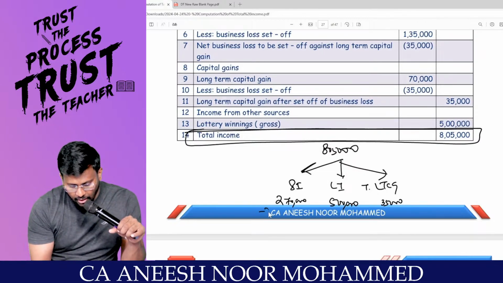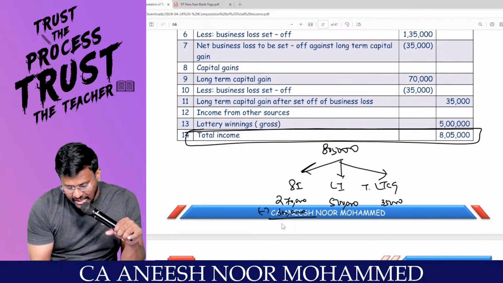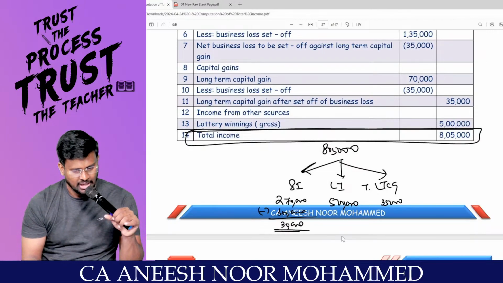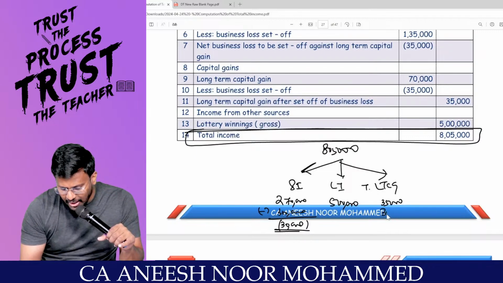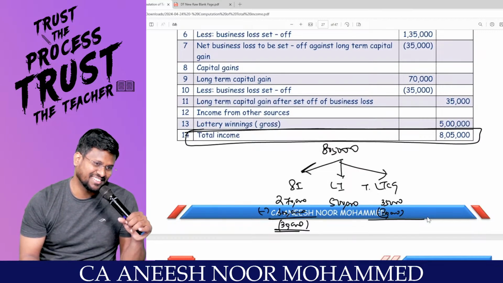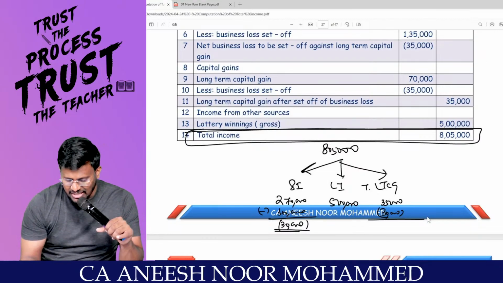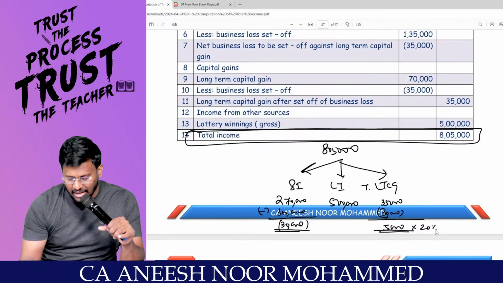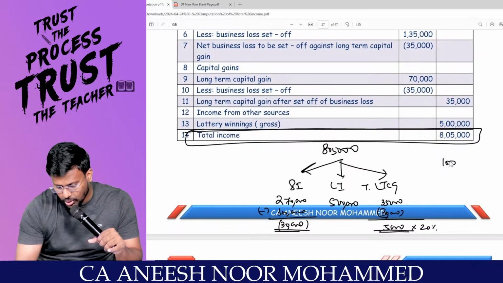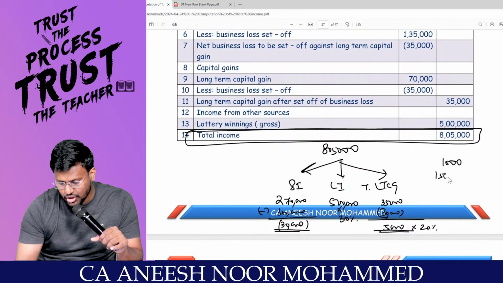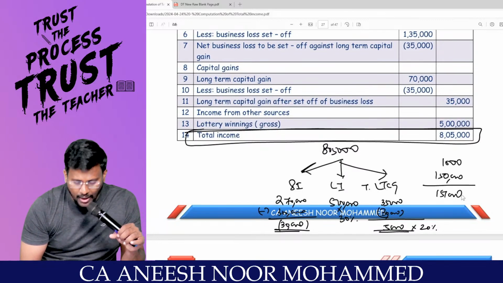3 lakh. Less 3 lakh. Is there any unexhausted basic exemption limit? 30,000. Can we claim this 30,000 against long-term capital gain? Yes, sir. Because the balance 5,000 will be the long-term capital gain, taxable at the rate of 20%, which comes to 1,000. For this 5 lakh, calculate tax at the rate of 30%, which comes to 1,50,000. So the total tax payable will be 1,51,000.